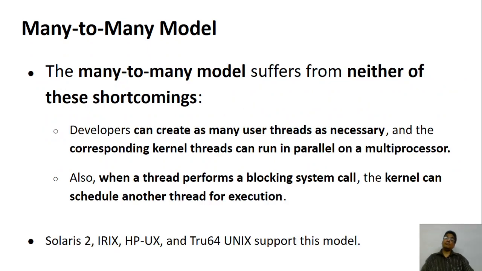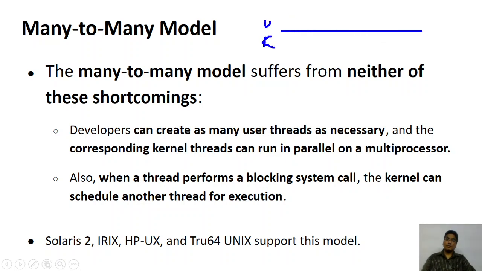What about the many to many model? There is no shortcoming as such. A user can create multiple threads as and when they require. Suppose you have again the top side as user and the bottom side as kernel.